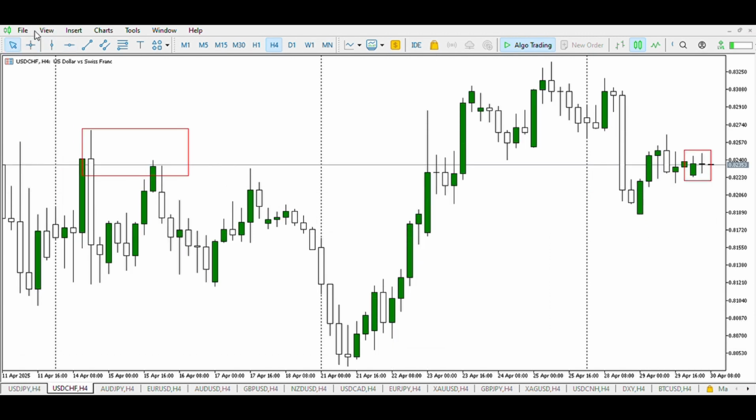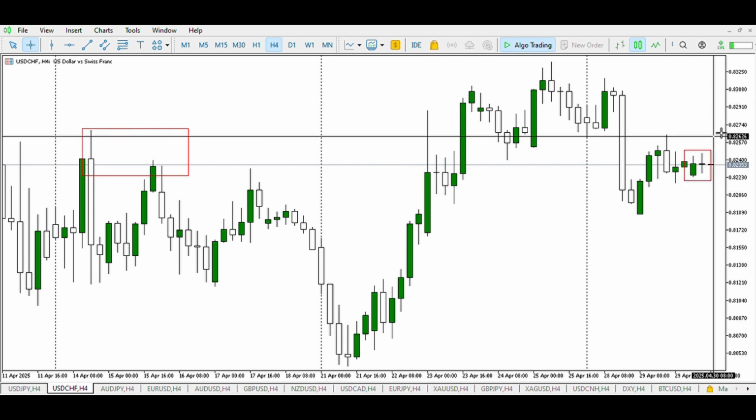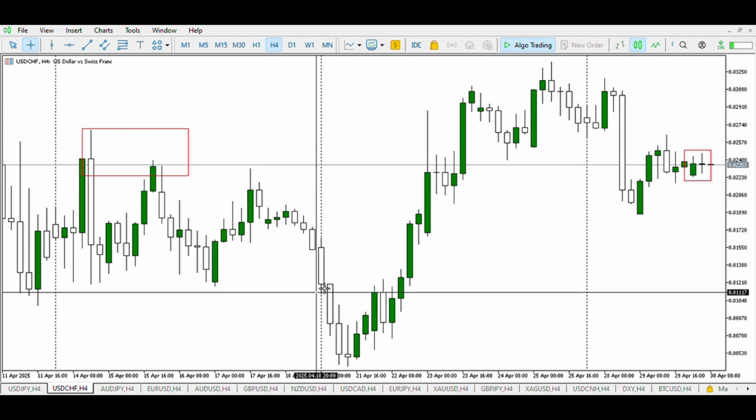On USD CHF, at the opening of the Asian session, we can see the buyers in this zone, and the second half we can see an indecision candle, so we make no decision on this pair.